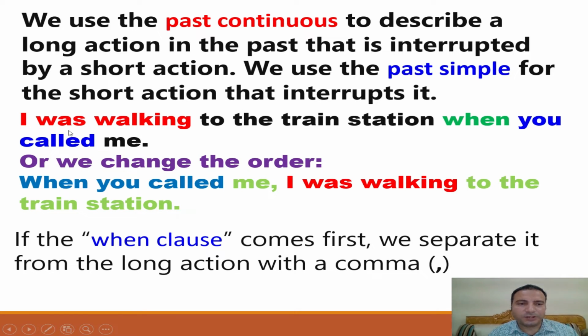Also, you can change the order of this sentence. I can also start with the when clause, like: when you called me, I was walking to the train station. But here look, when I start with the when clause, we separate it from the long action with a comma. So I put a comma after the when clause. So if I start with a short action, I put a comma after the when clause.